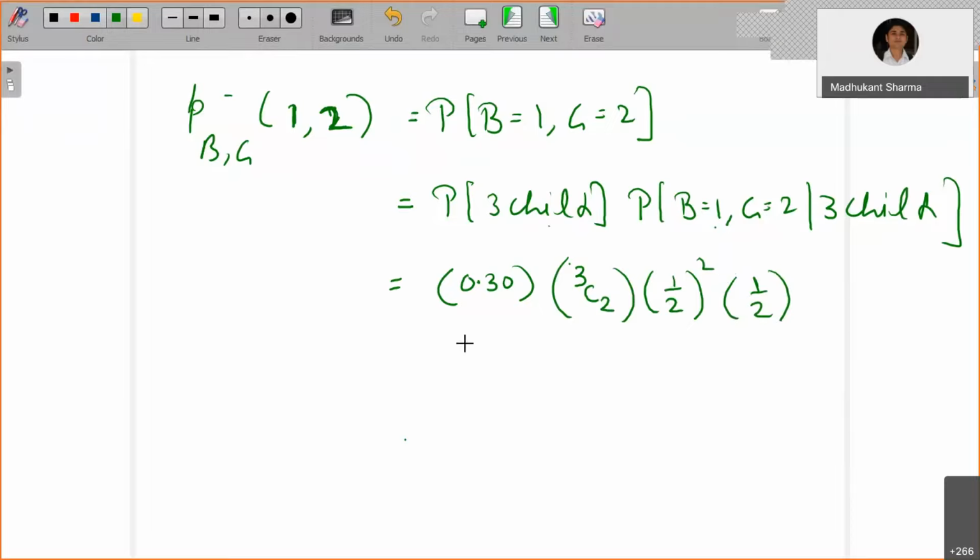Okay, right. So this is going to be 0.30 into 3 into 1 by 8. So that's going to be 0.1125.